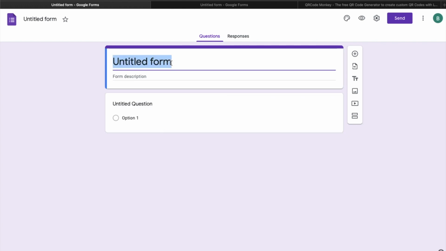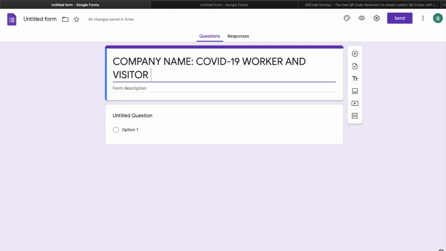Perfect. In the untitled form, you will write the company name that you work for. So for this purpose, we'll just write company name and write COVID-19 worker and visitor screening.